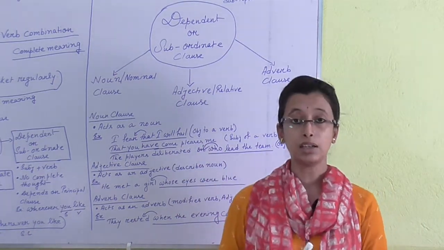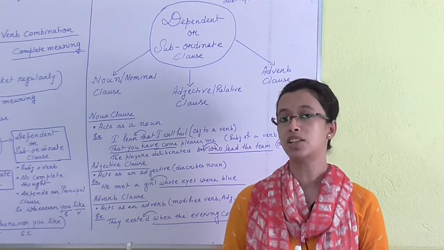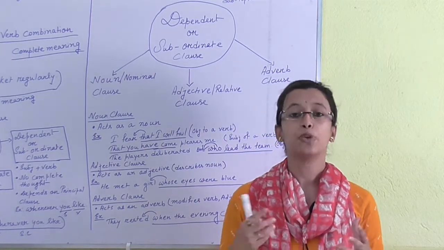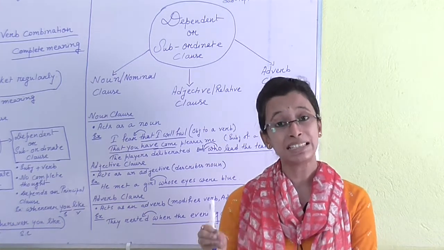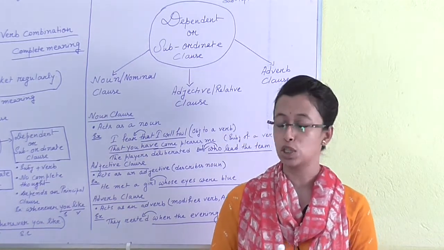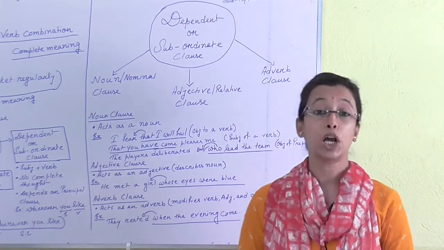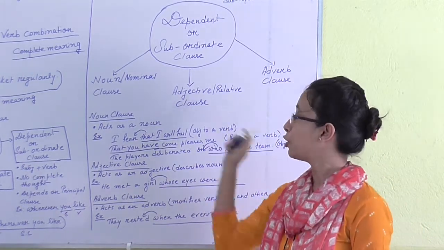And another thing, a noun clause generally begins with what, who, which, that, wherever. With these words we can begin a noun clause. Next, let's come to the adjective clause or relative clause.